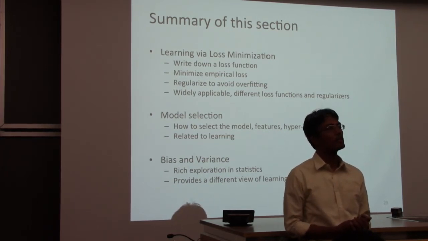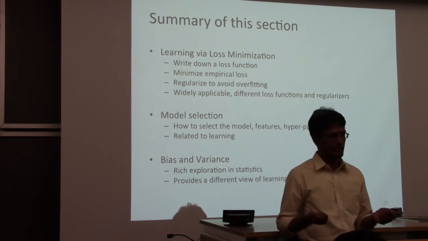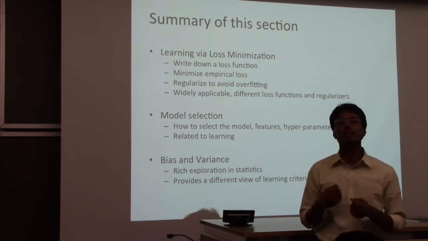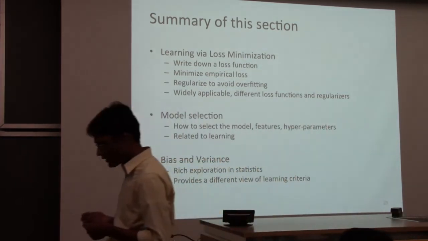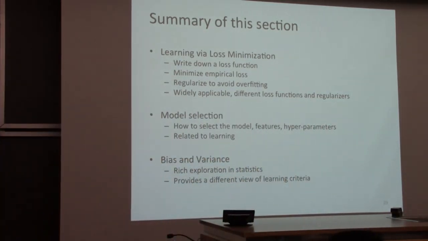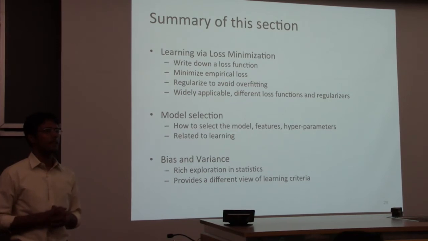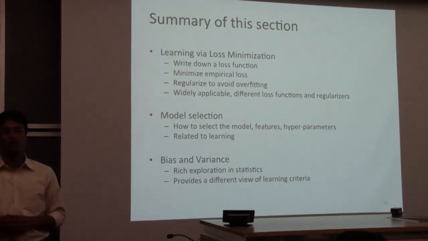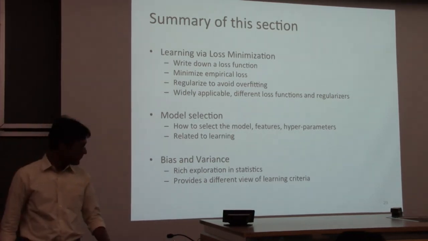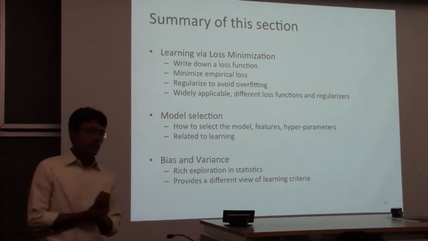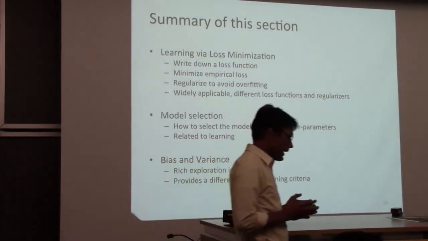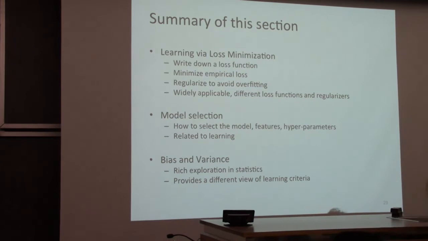It's effectively introducing prior knowledge about your weight vector. You can write down regularization as adding a prior to your probabilistic model. We haven't talked about that yet, but starting next class, we are going to completely switch gears and talk about probabilistic models. Okay, so that's the way I presented learning as loss minimization.